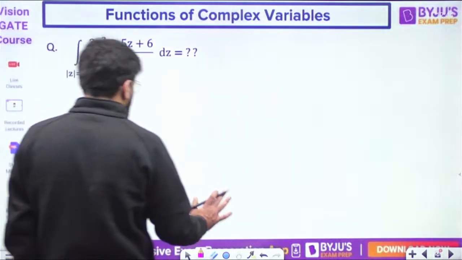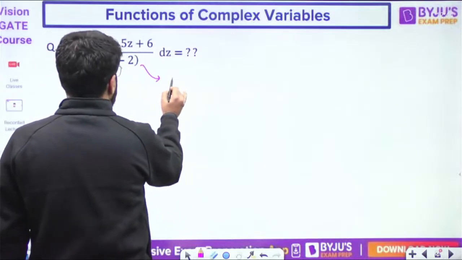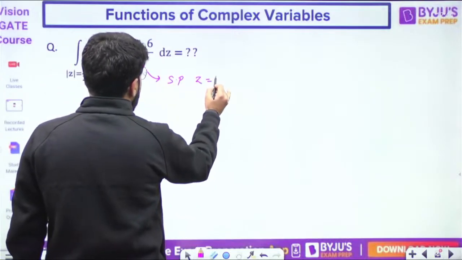Number one point: the singular point is z equal to 2.